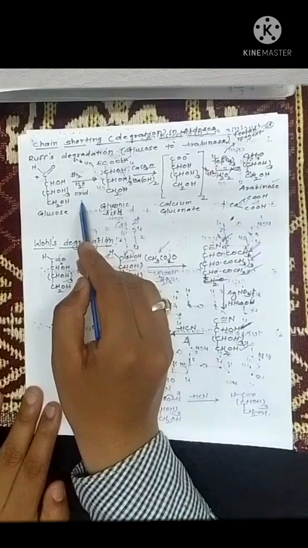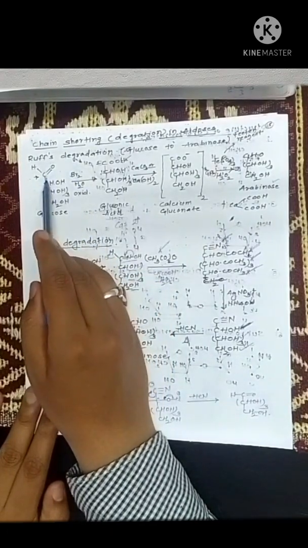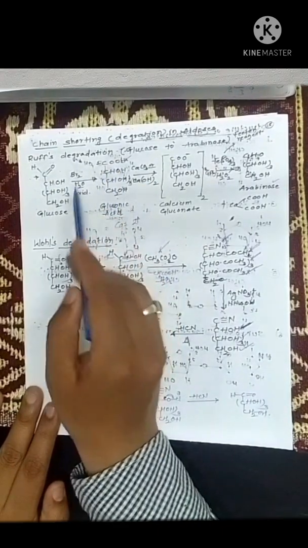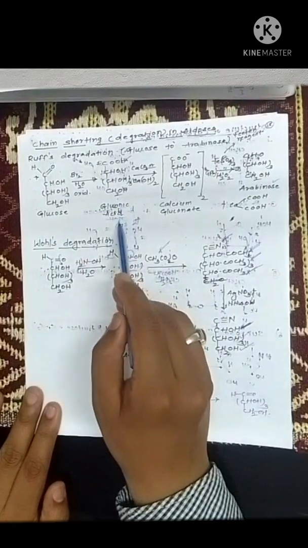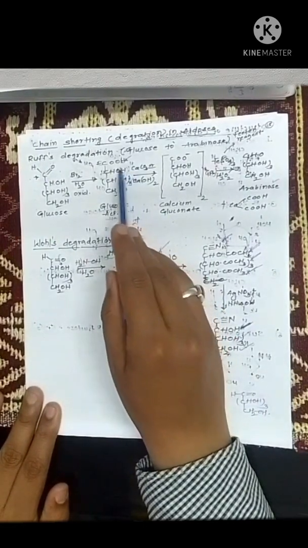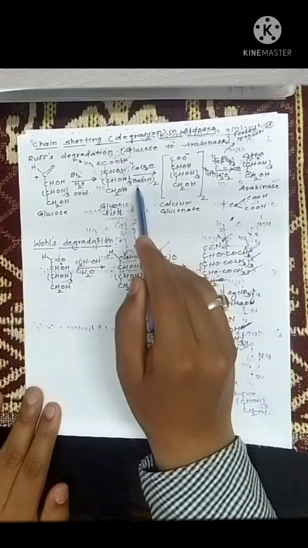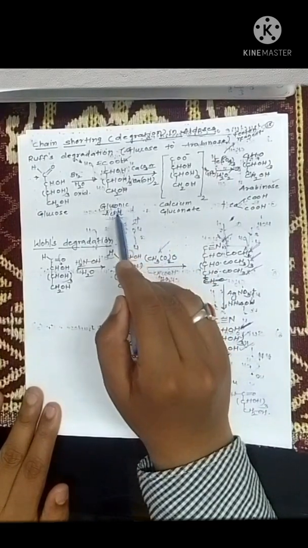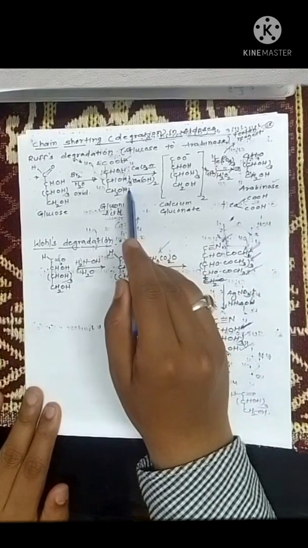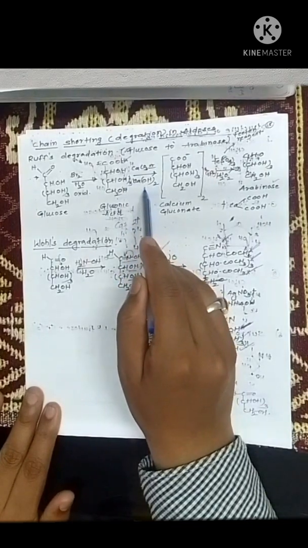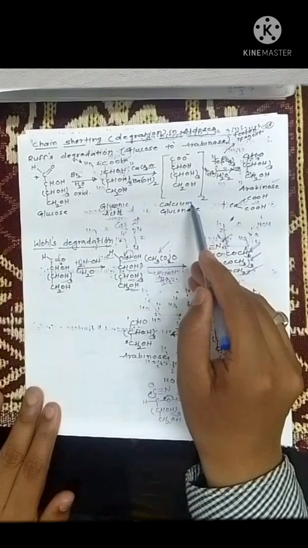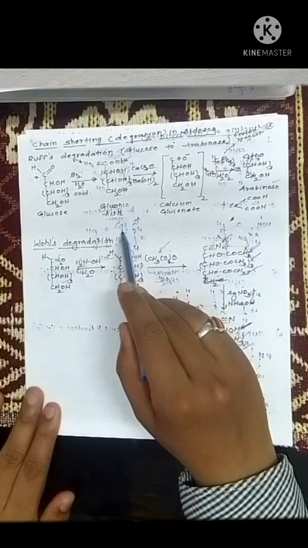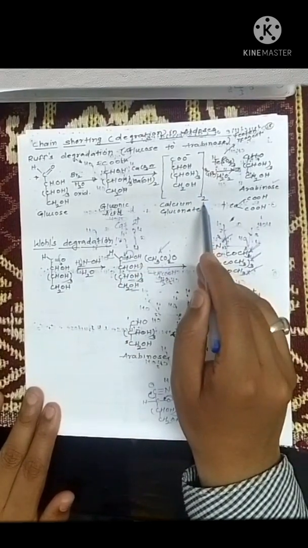Bromine water is an oxidizing reagent. Bromine water converts this aldehydic CHO into carboxylic COOH. That is, glucose is converted into gluconic acid. Gluconic acid is treated with calcium carbonate or calcium hydroxide. Calcium hydroxide is a base and gluconic acid is an acid, so they form a salt, that is calcium gluconate. Just see here, the oxidation state of calcium is 2 plus, that's why gluconate appears 2 times.